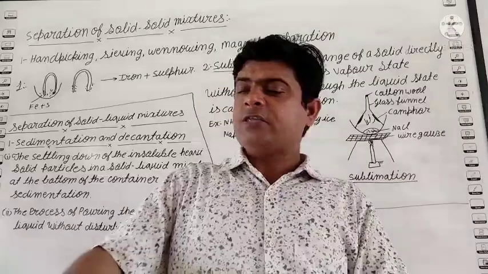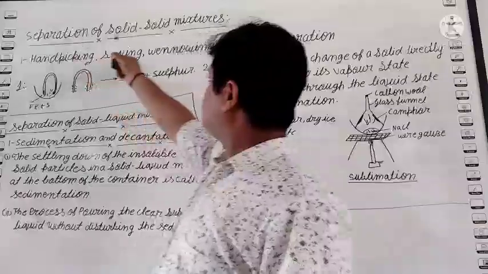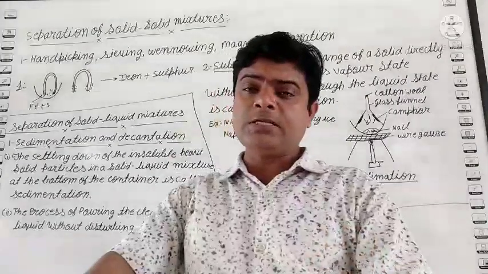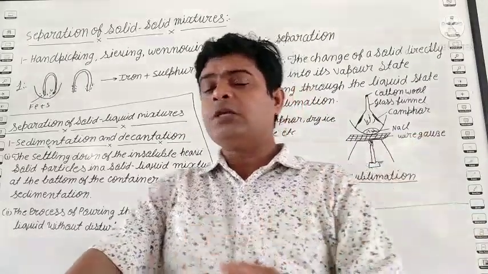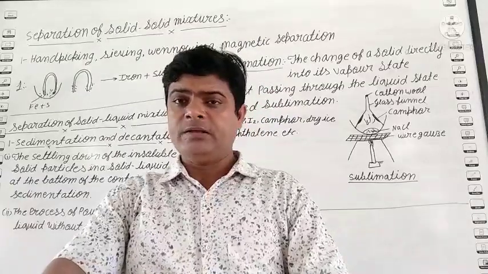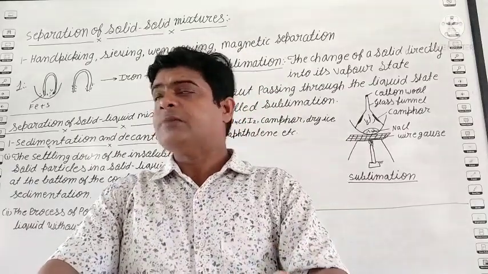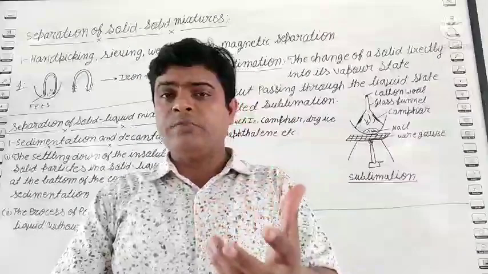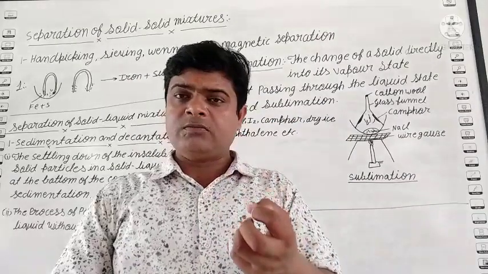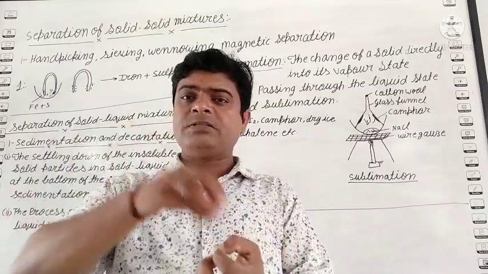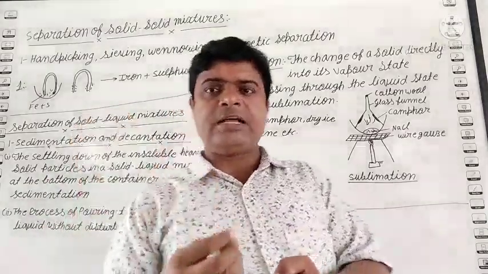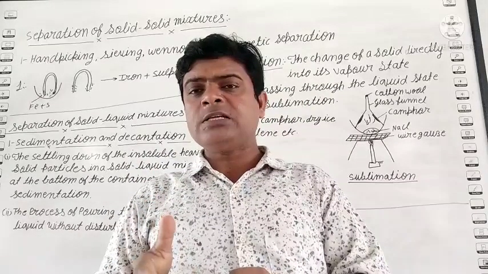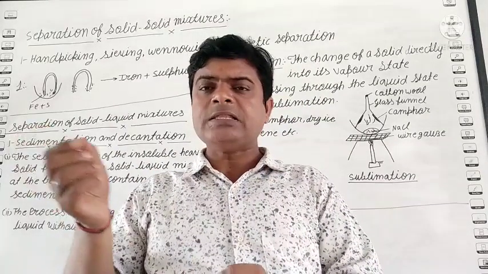Okay, students, our first topic is the separation of solid mixtures. It means when two or more solid substances are mixed together, how do they become separate? So students, the different techniques. Suppose, like hand picking, when your mother starts to make rice, before cooking the rice, if some stones or insects or chaff are present in the rice, then how does your mother remove such things? By hand picking.